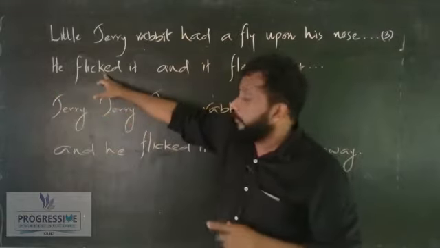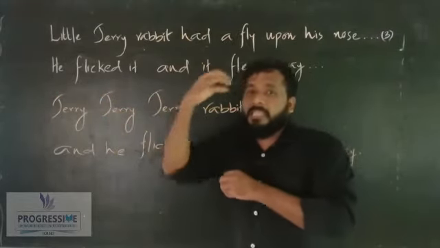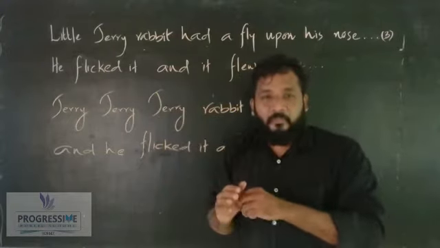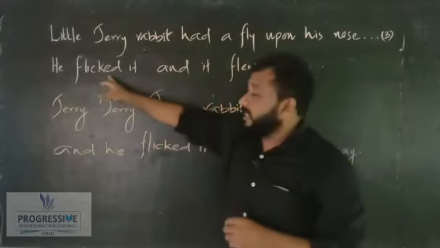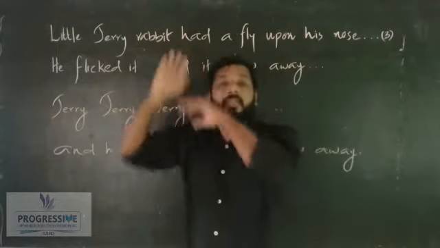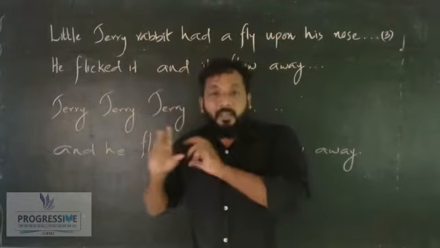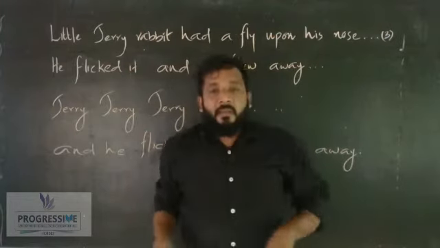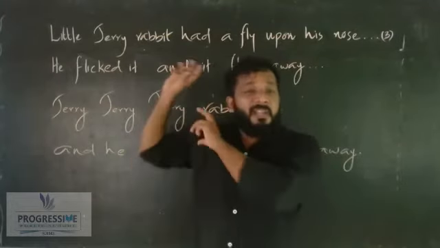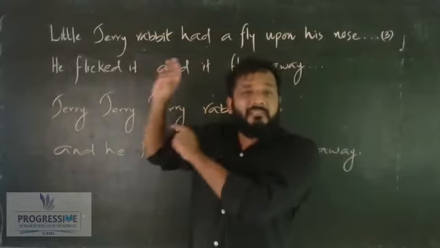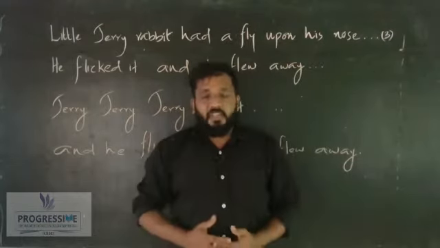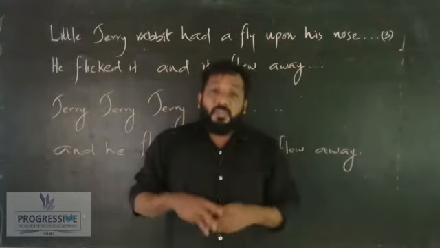And here, flicked. When the fly came and sat on his nose, he flicked it. What's the meaning of flick? Yes, that is flick. So this is a verb. And it flew away. The fly flew away. So here we can see a lot of words used in just two sentences. We are interacting with each other now, and we are using so many words.